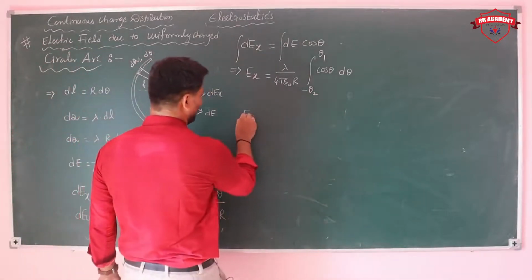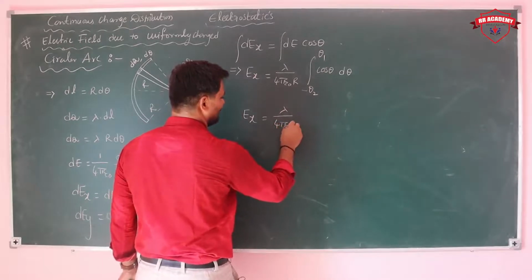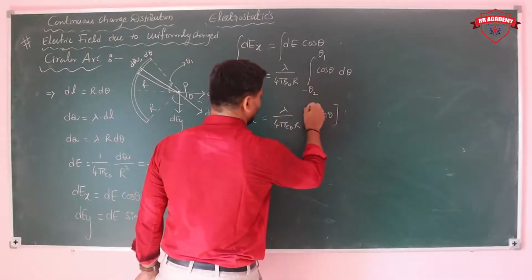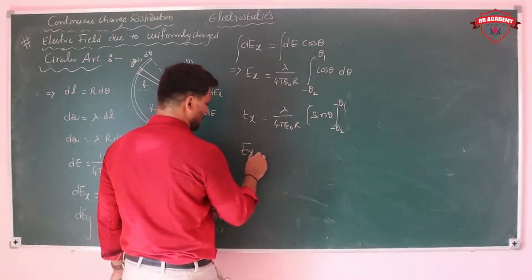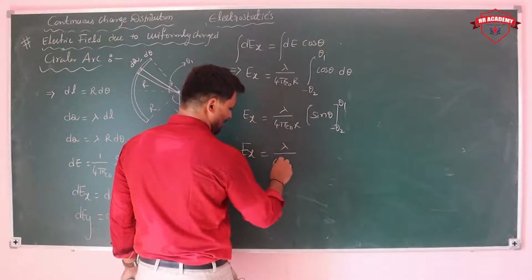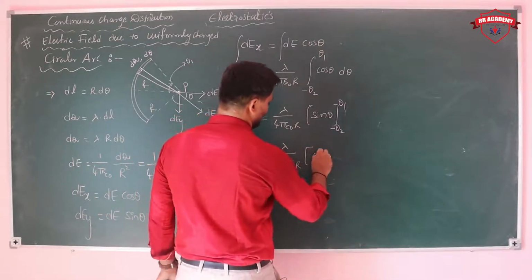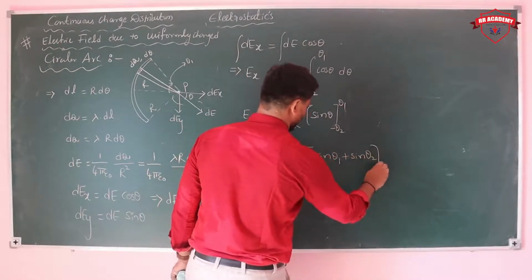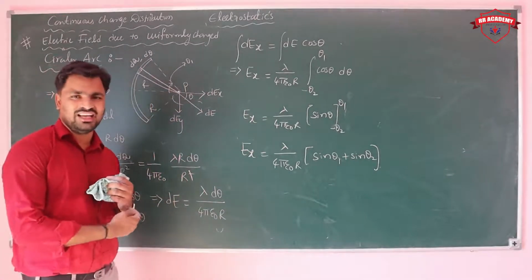So the value is lambda by 4 pi epsilon naught r integration of cos theta, sin theta 1 minus minus theta 2. Finally Ex is lambda by 4 pi epsilon naught r into sin theta 1 plus sin theta 2. So that is the value of Ex.